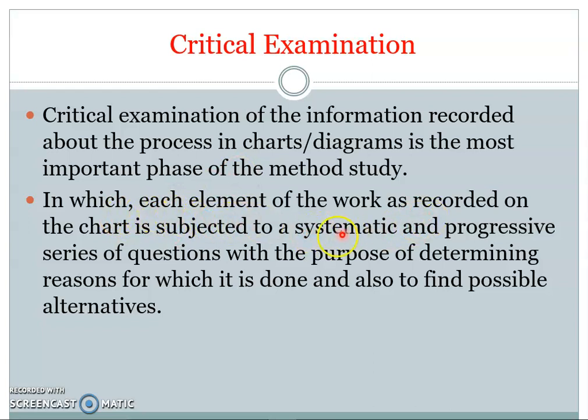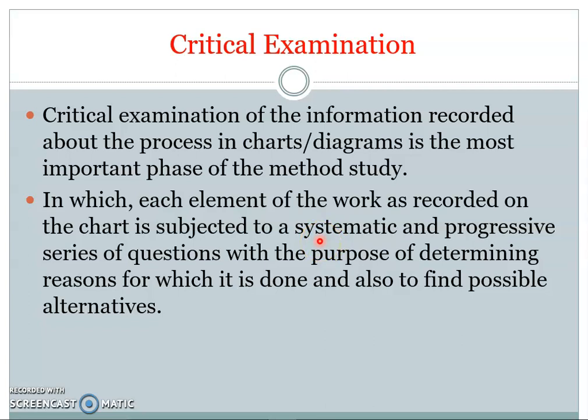for assessing the various solutions or alternatives. So in critical examination, each of the work elements recorded on the chart is subjected to a systematic and progressive series of questions with the purpose of determining the reasons for which it is done and also to find possible alternatives. So here we are interested in preparing a certain set of questionnaires.